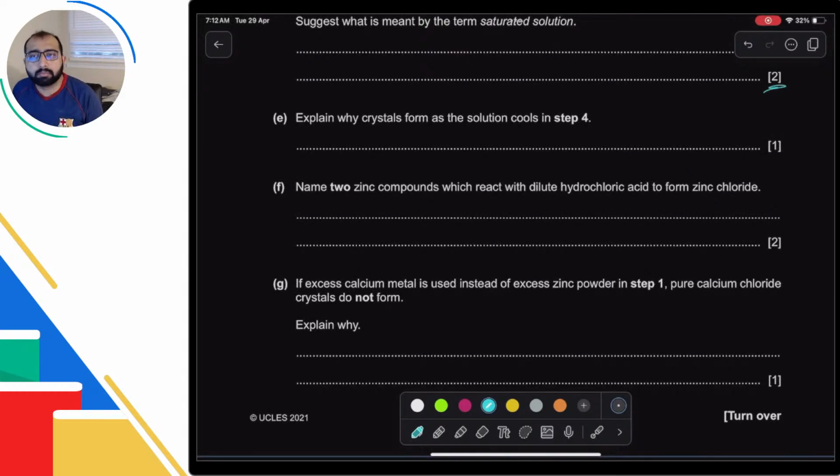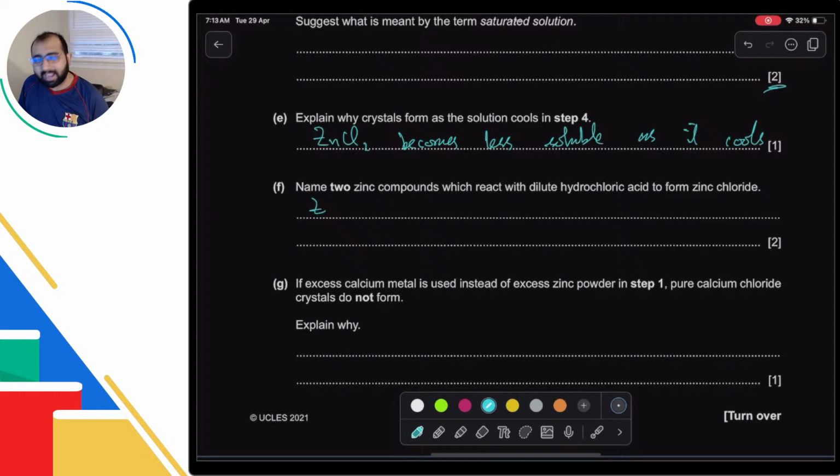Why do the crystals form? Because as you cool it down, the zinc chloride that you have will dissolve less and less. So zinc chloride becomes less soluble as it cools. So as it cools down, the solubility decreases. Whatever does not dissolve will keep becoming solid.